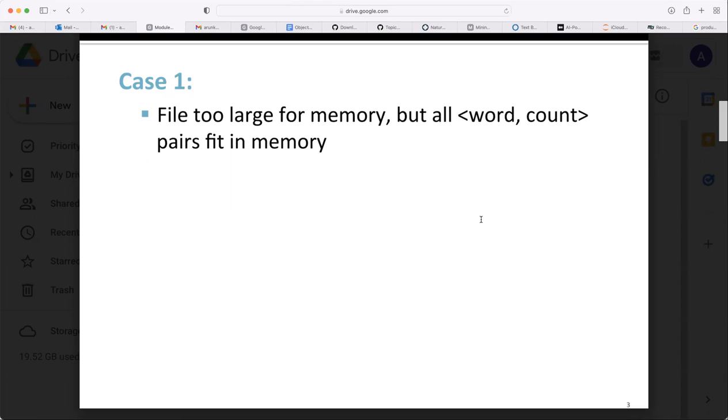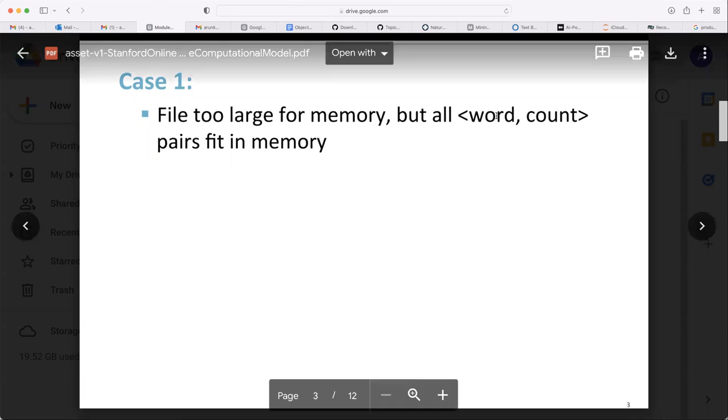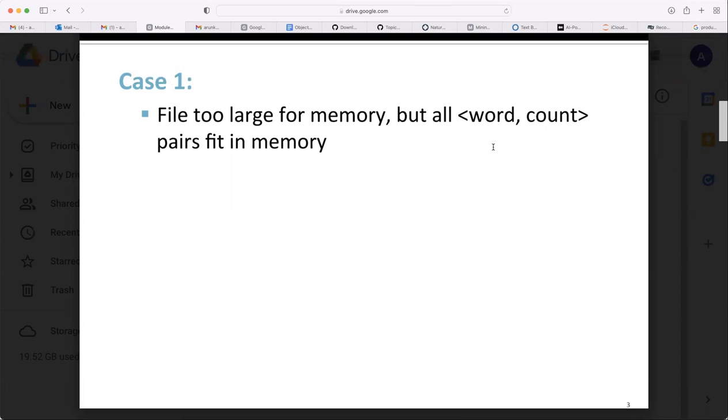It may come to 1 MB, 2 MB of data maximum. So once you find word and count, that can be stored in one computer, in one memory, your small computer, whatever you have. Even in RAM it will fit because you have 16 GB RAM. Okay, so this is the first case.